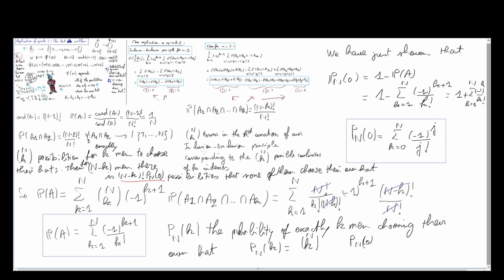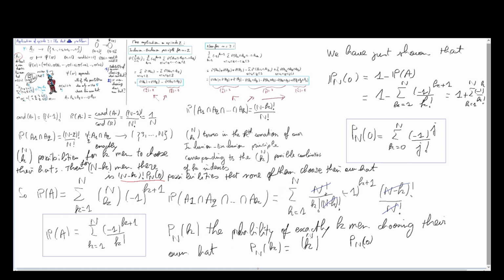times Pn0. So we have n minus k factorial choices possible for our group of n minus k men to wrongly choose their hat. And we also have, for this choice, all of these possibilities respect a certain probability that we computed, which is Pn of 0.